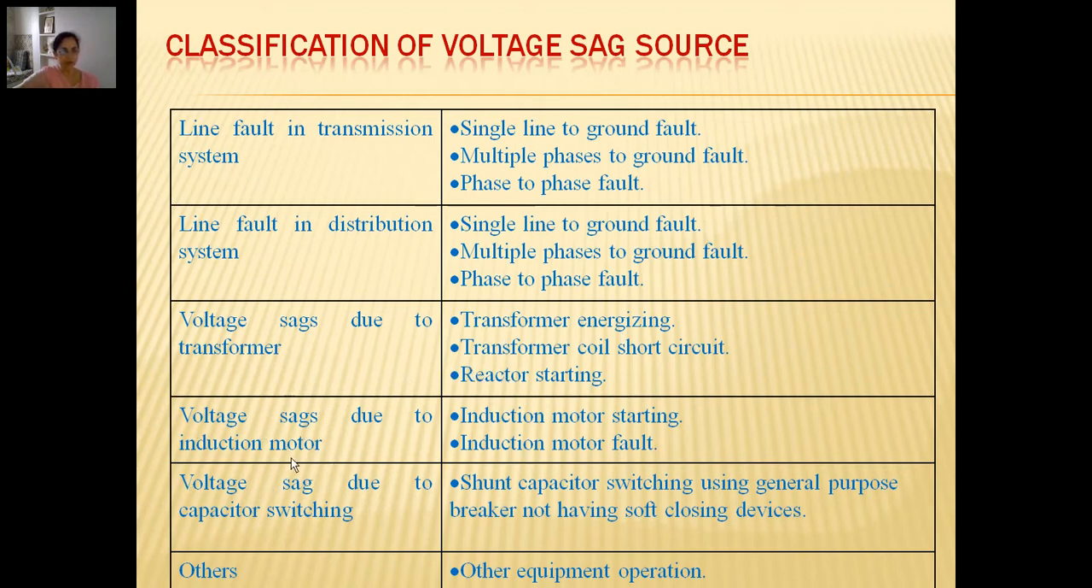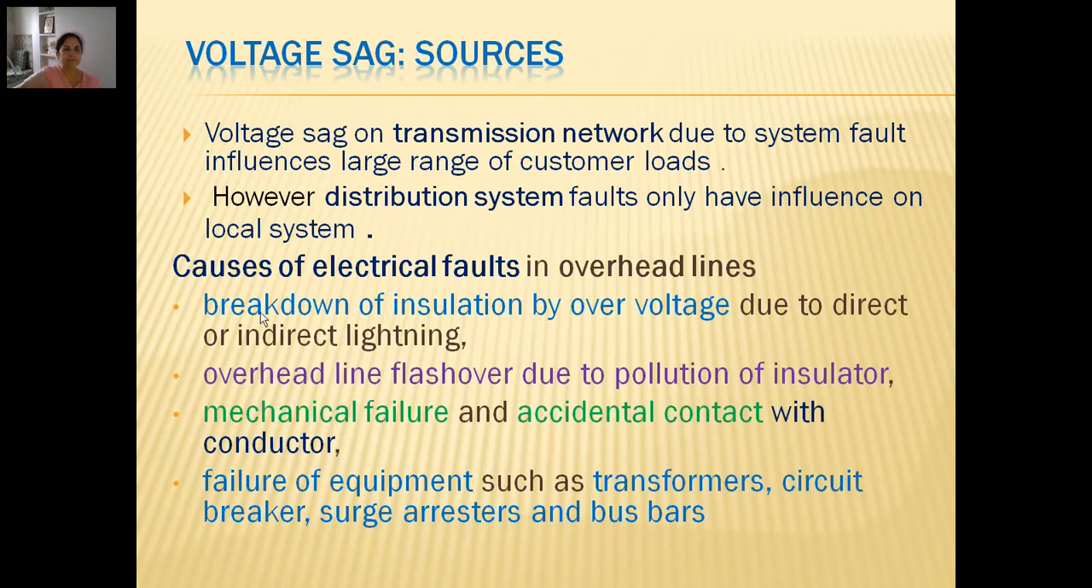Voltage sags also occur due to induction motors, which are largely used in industry, so either large motor starting or motor faults can cause voltage sags. Voltage sag can also be due to capacitor switching, shunt capacitor switching using a general purpose breaker not having soft closing devices. This leads to voltage sag, and these are the various voltage sag sources.